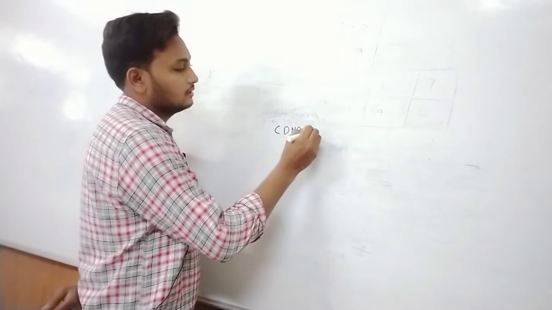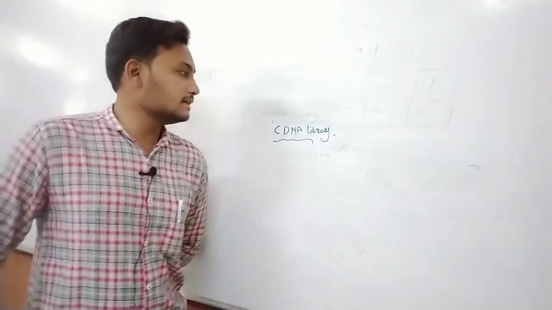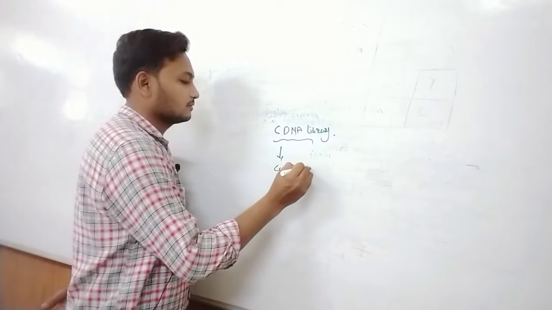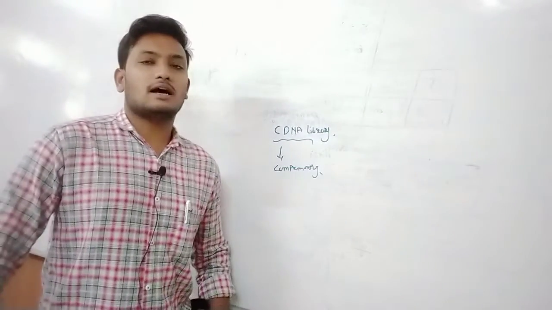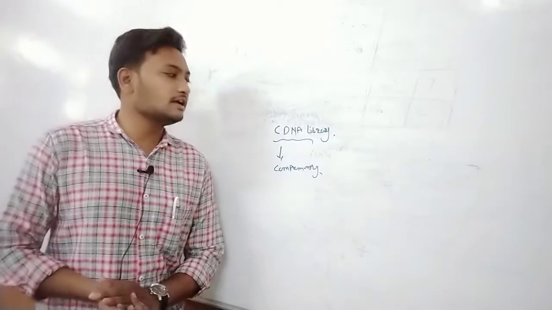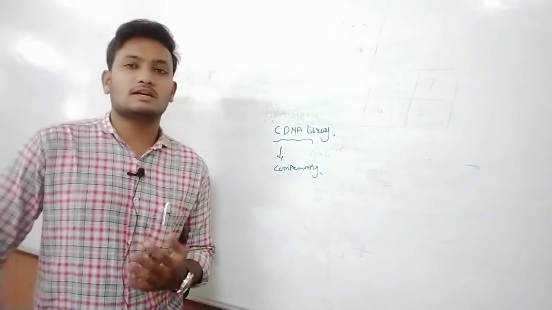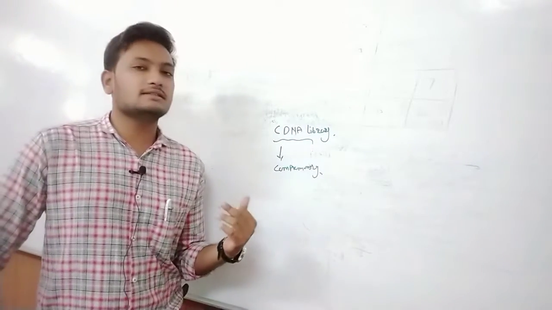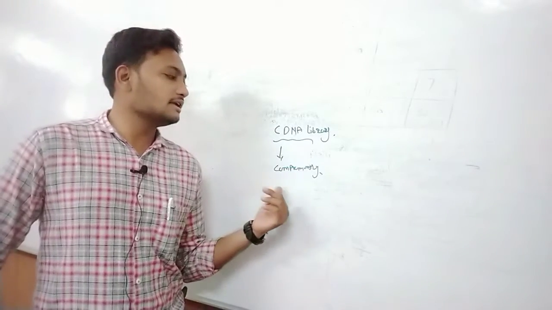cDNA library. The full form of cDNA library is complementary DNA library. It is another important way of storing our interested foreign DNA into a vector, which in the last lecture we saw with the DNA library. Okay, so in this also it is the same, but what is important and different between the DNA library and the cDNA library is that it is complementary.